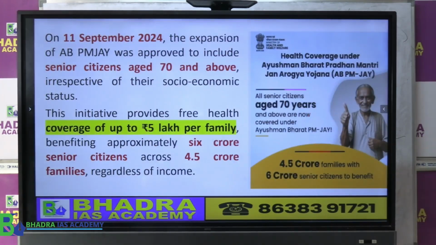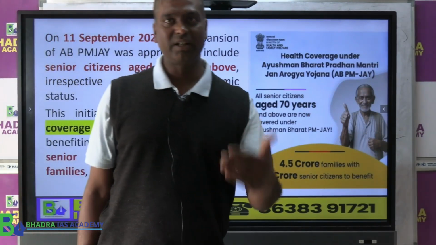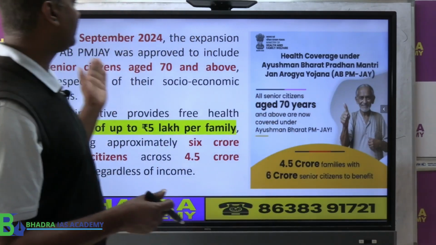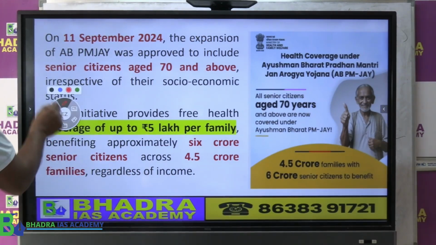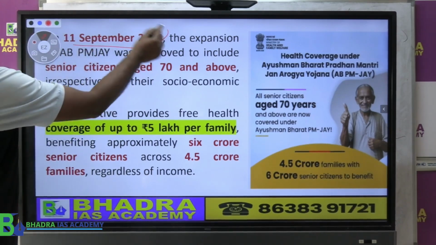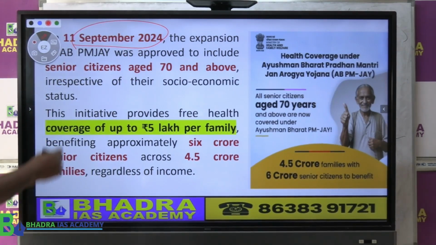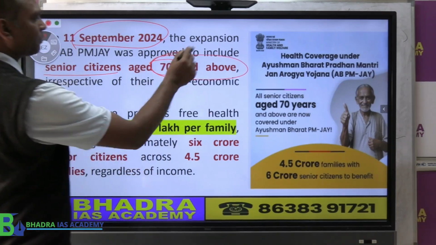Now the same Ayushman Bharat has been extended to senior citizens. That was done very recently, in September 2024 according to the economic survey. In September 2024 the government expanded Ayushman Bharat to cover senior citizens aged 70 and above.